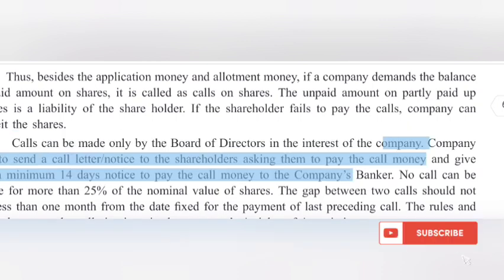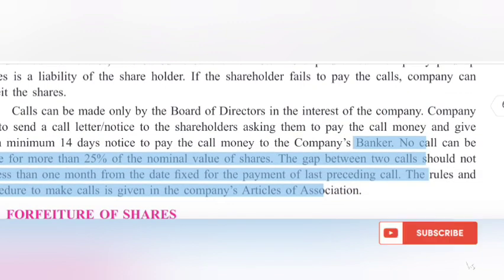Company has to send a call letter, notice to the shareholders asking them to pay the call money and give them minimum 14 days notice to pay the call money to the company's banker. No call can be made for more than 25% of the nominal value of shares. The gap between two calls should not be less than 1 month from the date fixed for the payment of last preceding call. The rules and procedure to make calls is given in the company's Articles of Association.